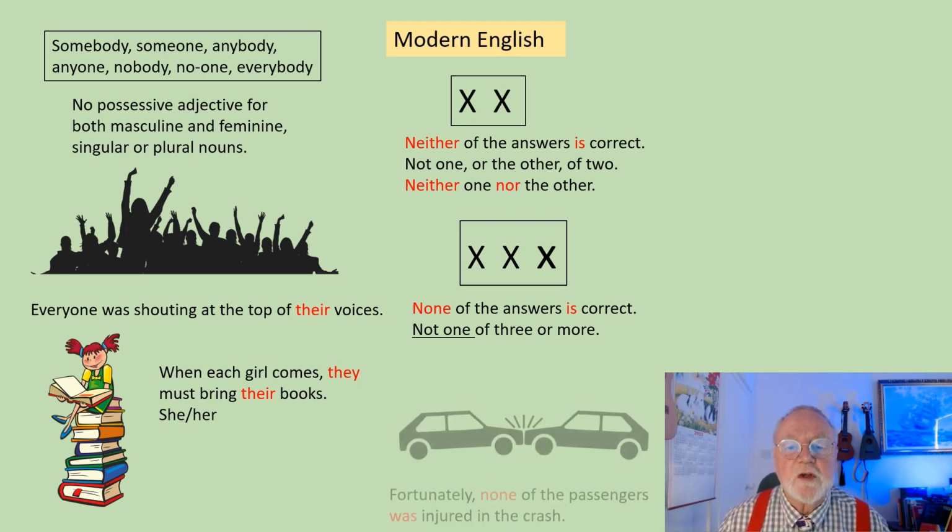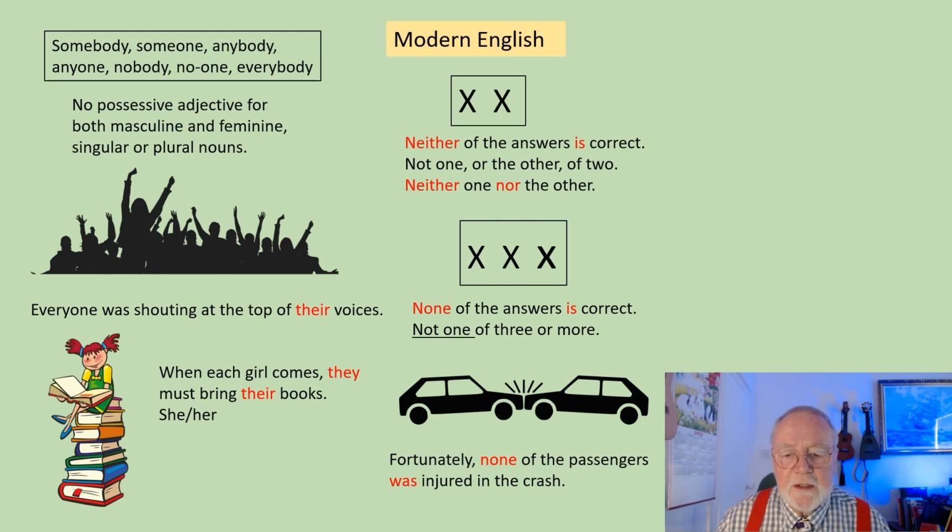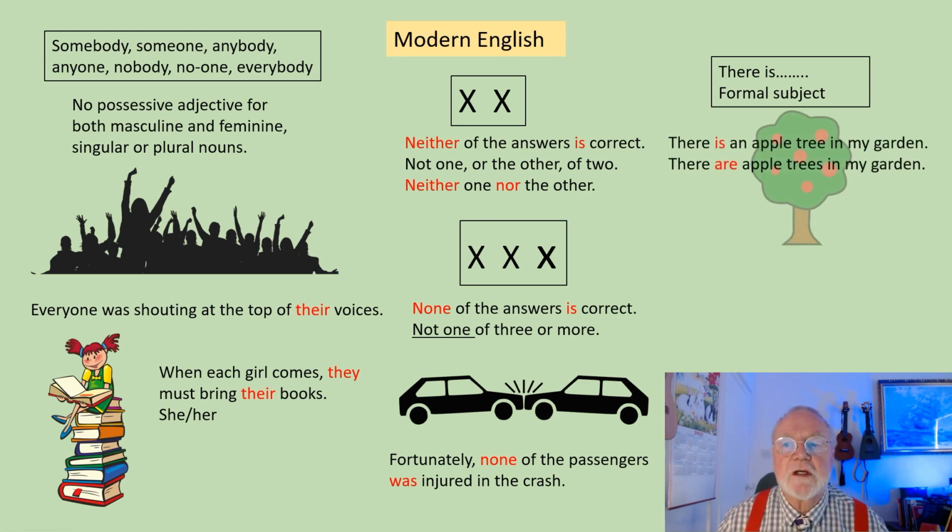So here's a test for you. Fortunately, none of the passengers was injured in the crash. If you think that's correct, tell me in the comments below. And finally, where we use there is as a formal subject, the subject decides which verb we use. There is an apple tree in my garden, one tree. There are apple trees in my garden, several trees, so therefore a plural verb.